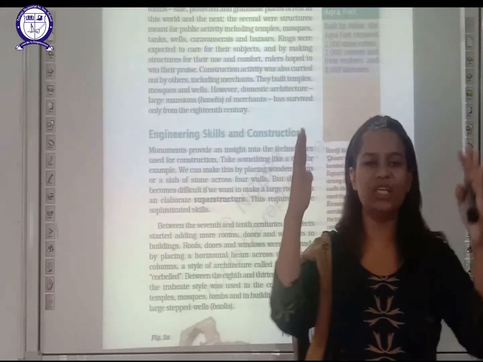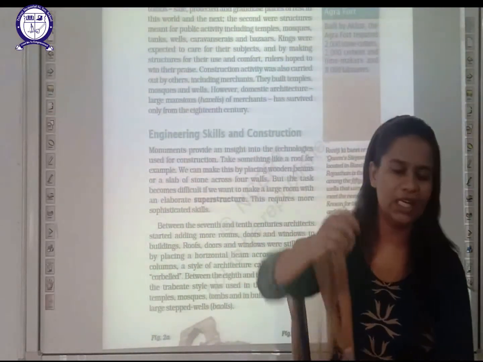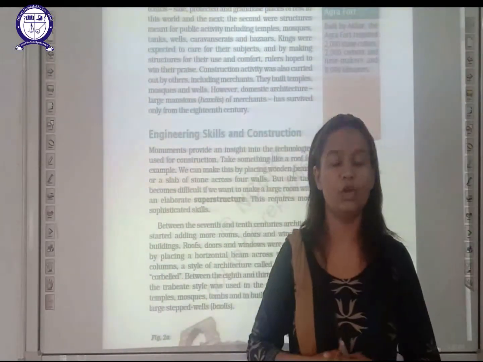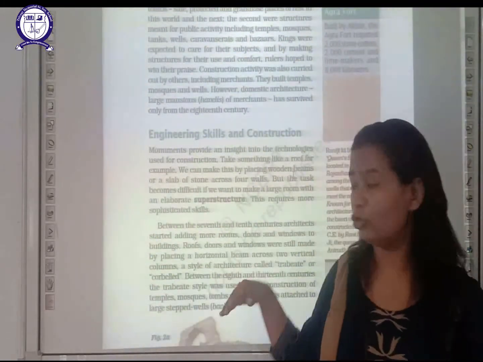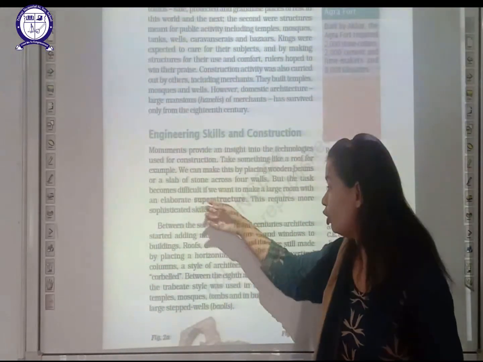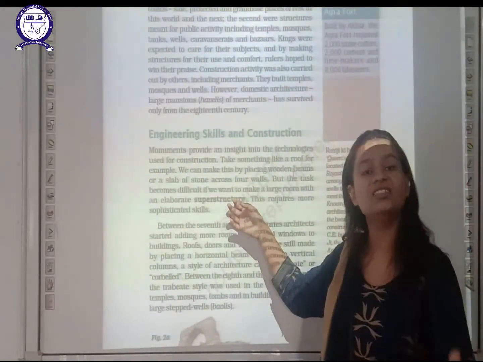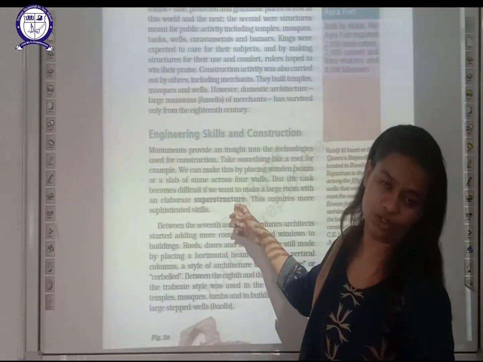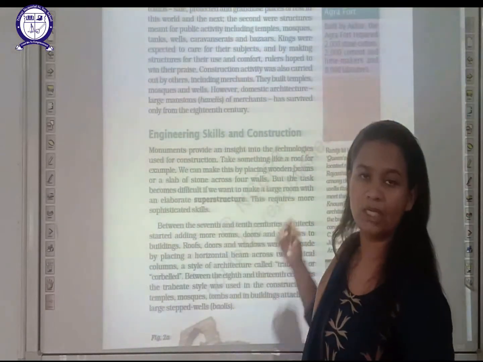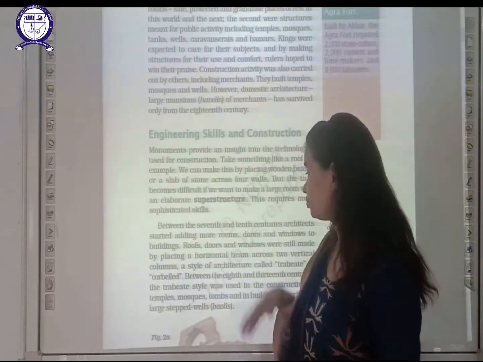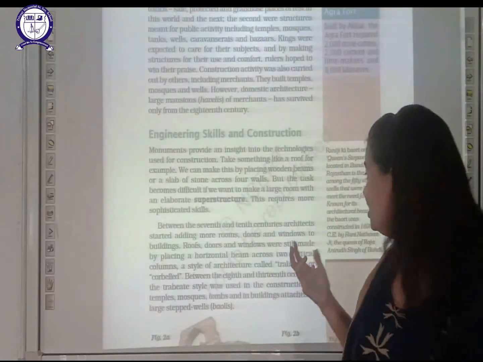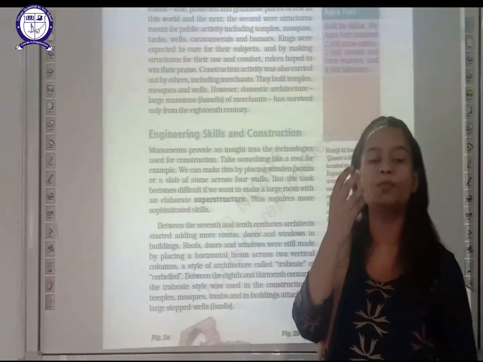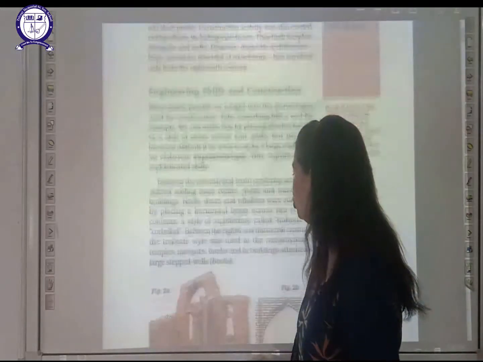Now see, if they are constructing a small room, it is very easy. They used to place a beam over the four walls and make the roof. But if they are making a large room, then following this technique is a difficult task. So they developed a superstructure for building large rooms. That also requires sophisticated skills, meaning expertise. Now how are they doing that?